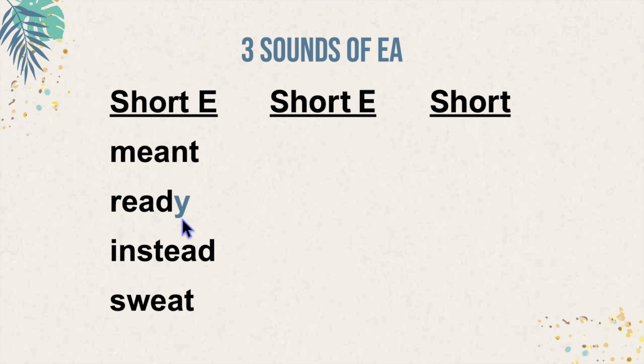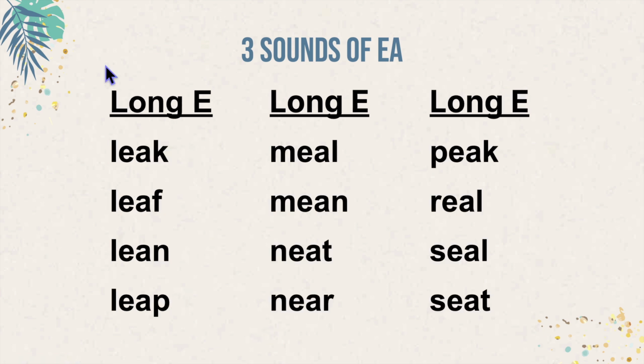In fact, usually at the end of longer words, Y at the end will have a long E sound. Red, ready. Instead, sweat. In all of these words, we will use the long E sound because it is by far the most common. Leak, leaf, lean, leap, meal, mean, neat, near,